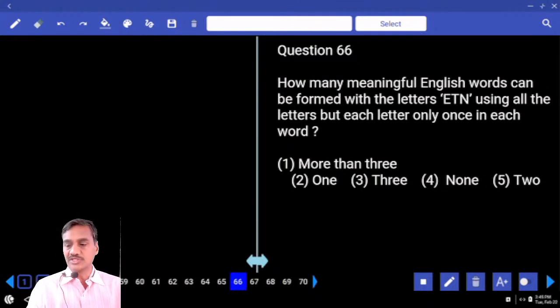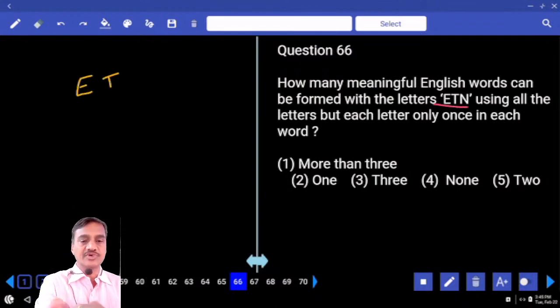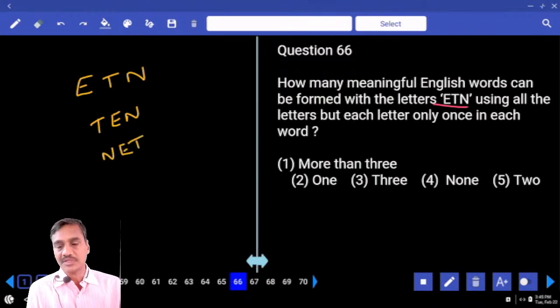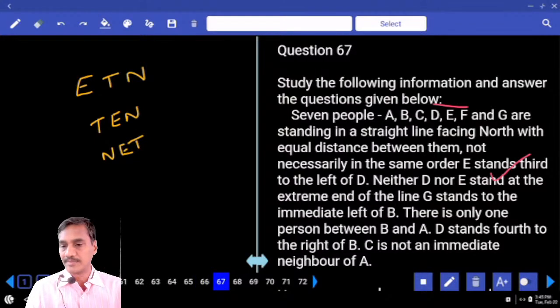Paper number 60, question number 66. How many meaningful English words can be found with the help of these three letters? And what are the letters we have? E, N, and T. With the help of these, "ten" is one word that can be formed, and the other one is "net". Hence, only two words can be formed, that is choice 5, question number 66.